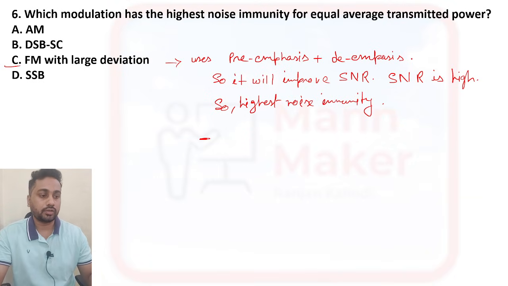Okay, apart from that, you also need to remember one more thing: it has wide bandwidth in FM with large deviation. Okay, so from here option C is your right answer.